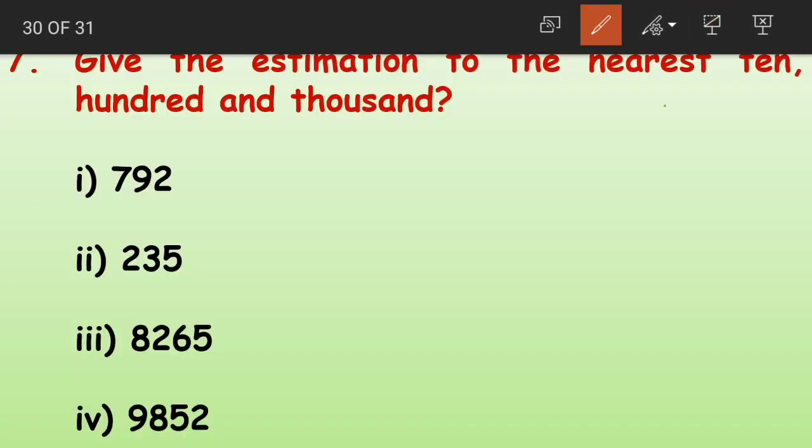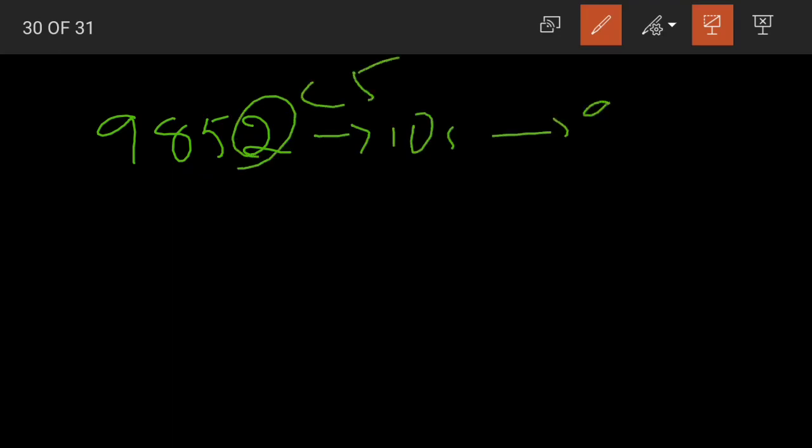The last one, 9852. Let me check again. Yes, 9852. Again to the nearest tens: 2 is less than 5, so round down. That is, the digits remain unchanged.